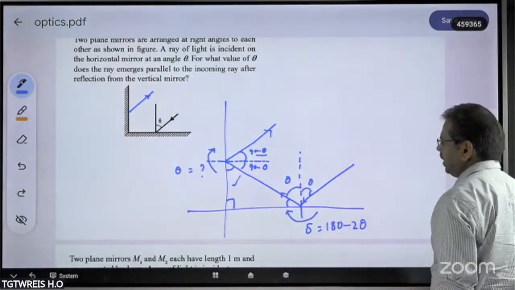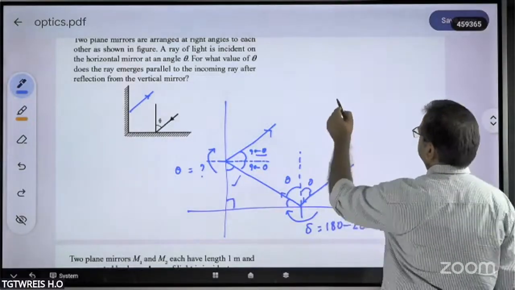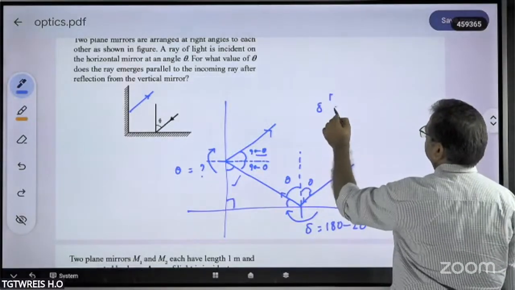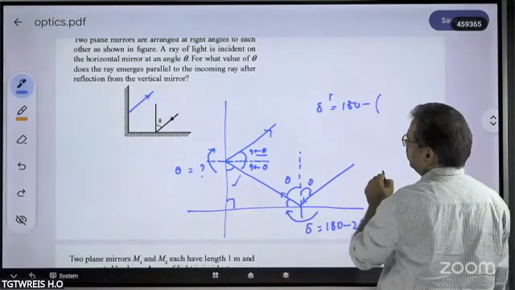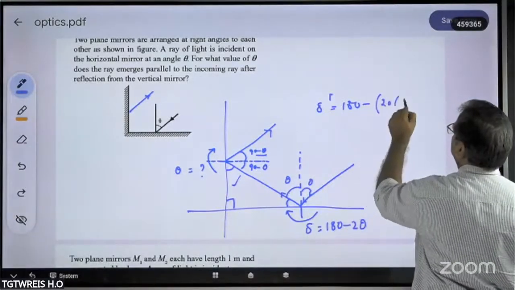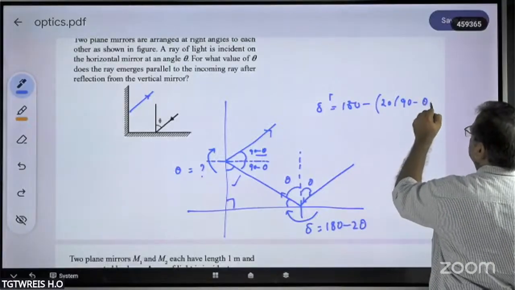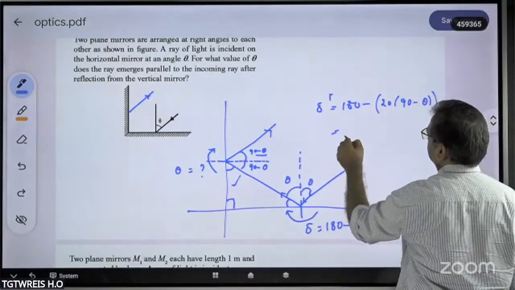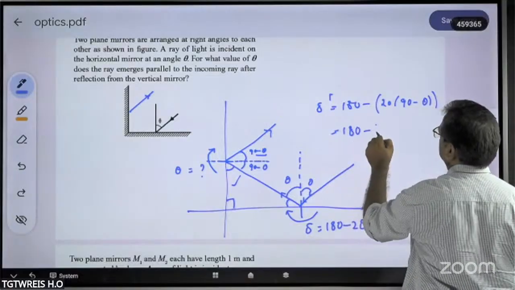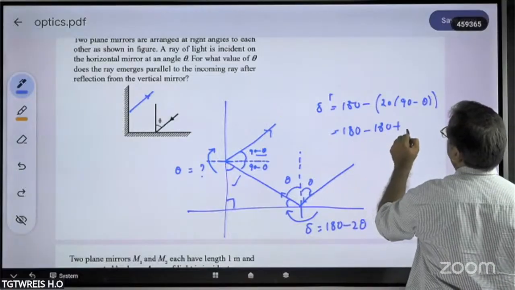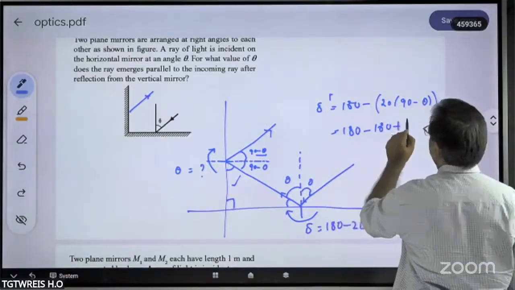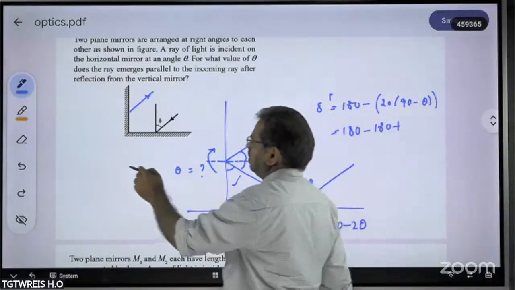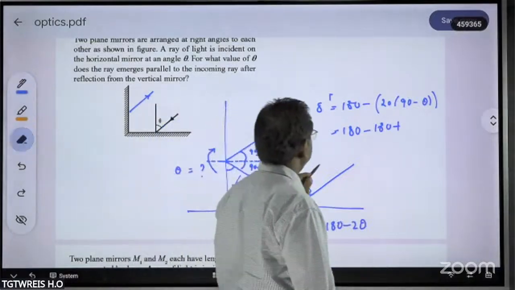Delta is equal to 180 minus 2 theta. What is the angle of deviation here? Angle of deviation is equal to 180 minus 2 into 90 minus theta. How much do you get? 180 minus 180 plus. This is, I think, something wrongly I have written.